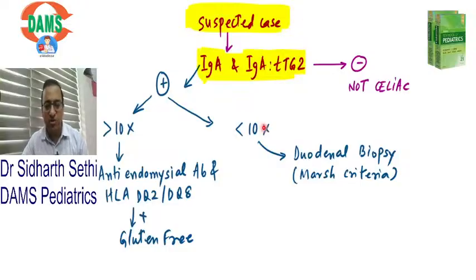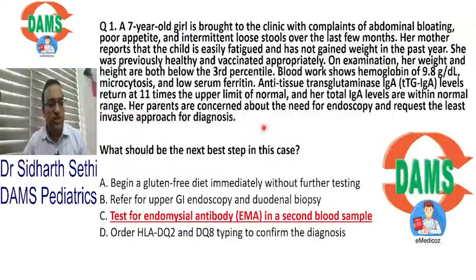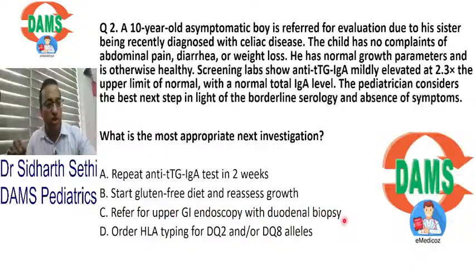Will everyone remember this? So in this question, students, you should know the next step. So the next step was to test for anti-endomysial antibody and get an HLA. Sorry if you got it wrong, but understand that this is the latest guideline for celiac disease, and they will definitely ask you what test to do, and what HLA is associated with celiac disease. Let's go to the next question, all of you.